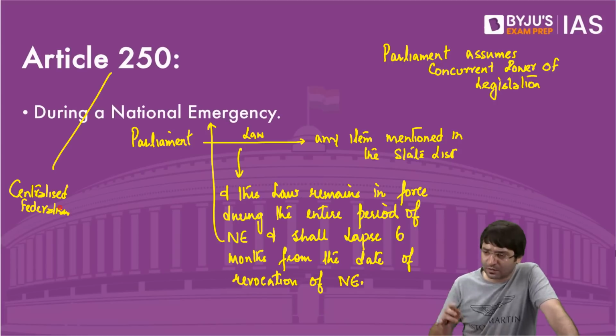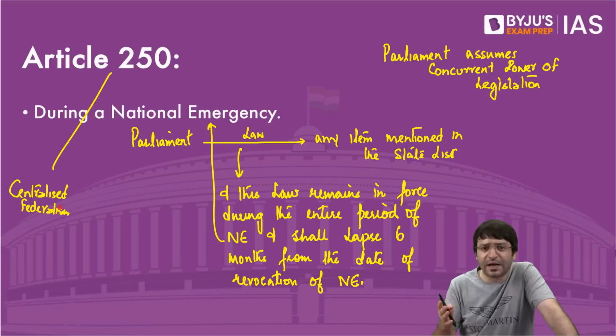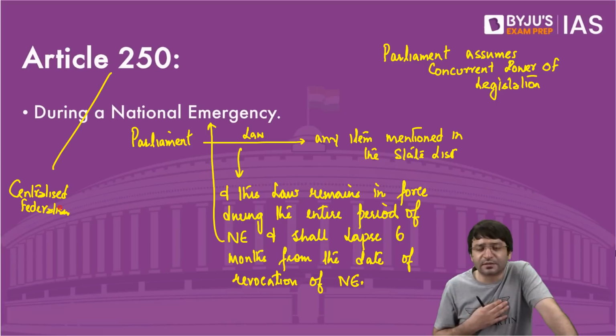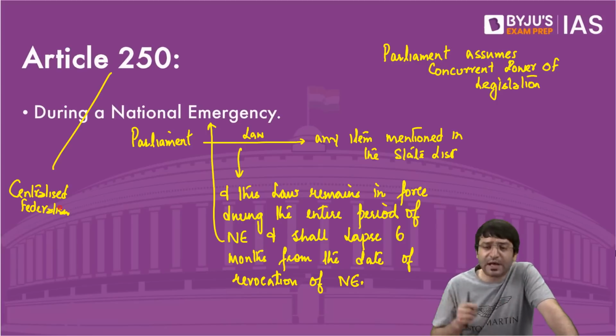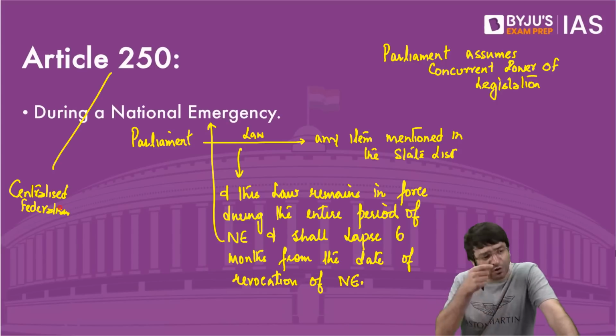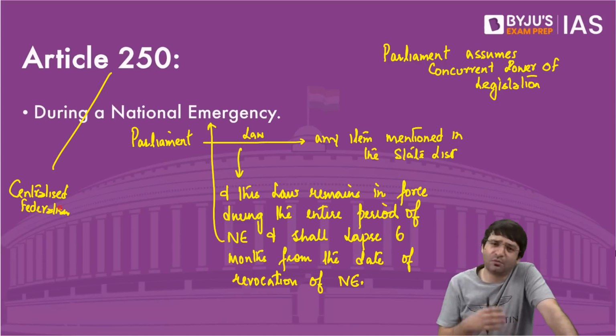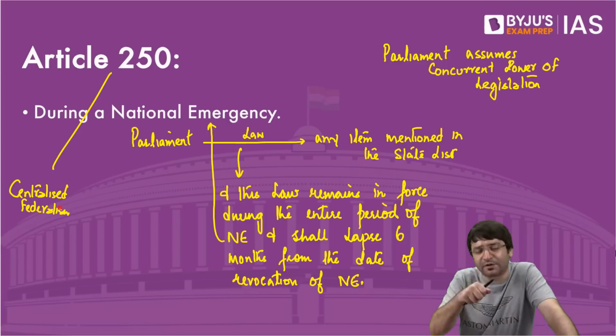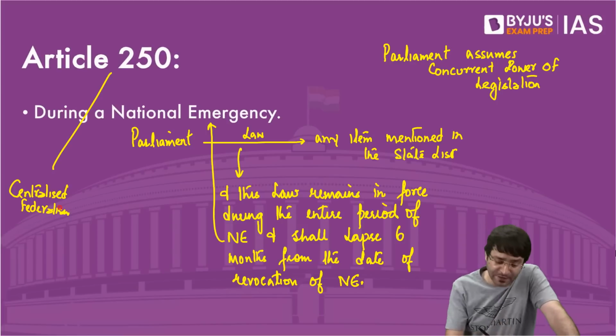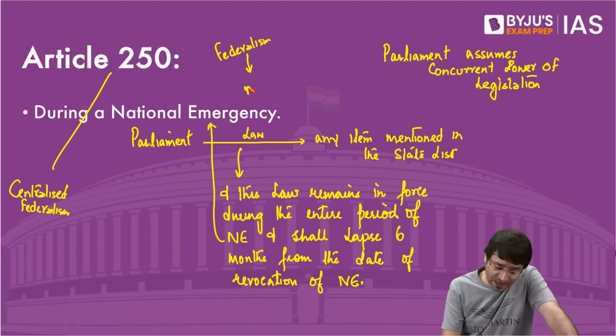You know, there are 61 items that are given to us, states. But during national emergency, Parliament can make a law on any item mentioned in the state list. What sort of logic is this? What sort of justice is this? We are not a federal polity. We are centralized federalism. Others will say federalism means national interest is paramount.